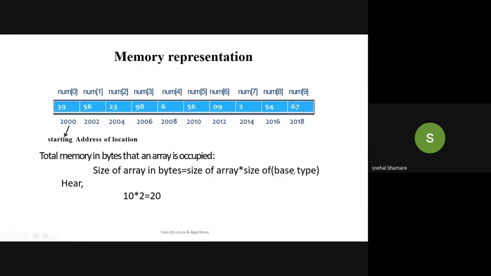So 10 into 2, that is 20. So a total of 20 bytes will be required to store this array, which is going to hold 10 integer values in it. Got the memory representation, everyone?